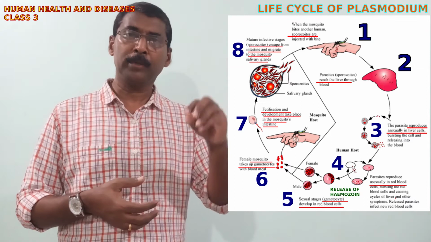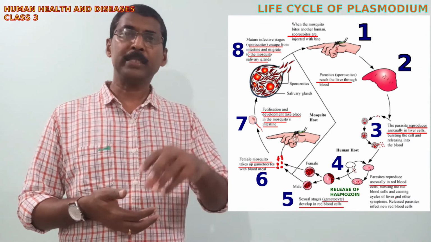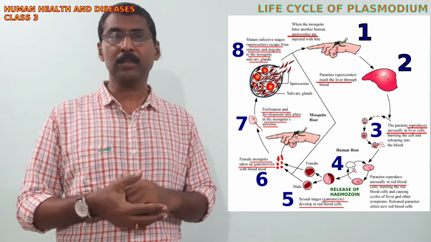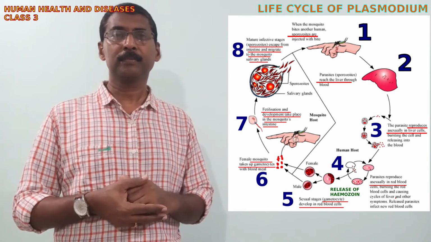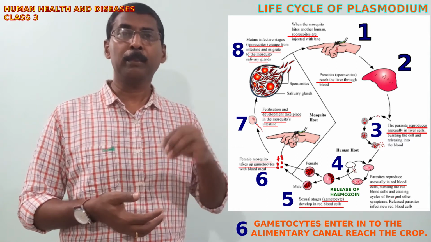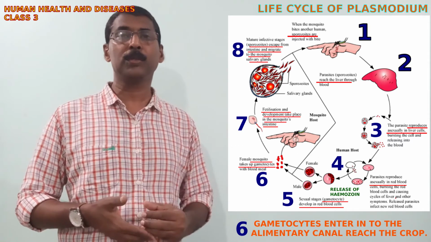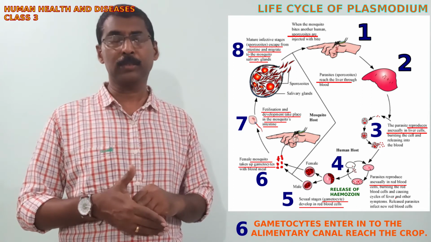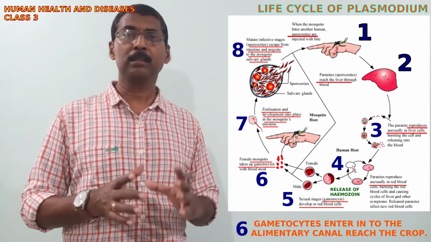When a female Anopheles mosquito bites a malarial patient, along with the blood that it sucks in, the gametocytes also enter into the gut of the mosquito and they reach the crop.